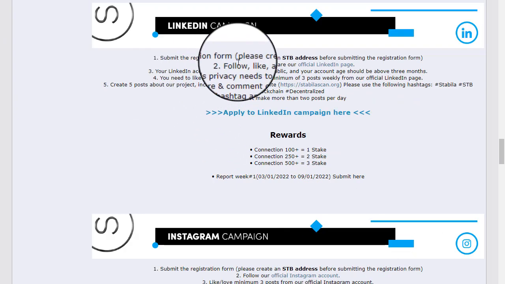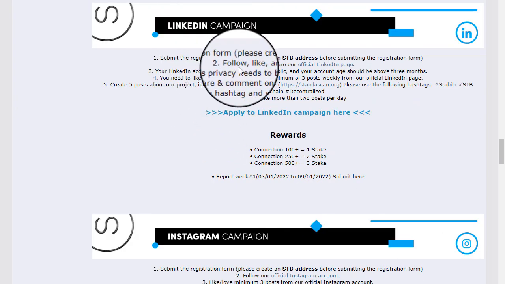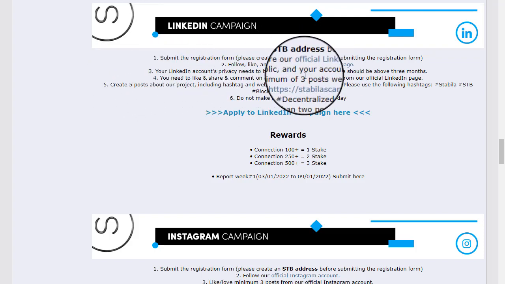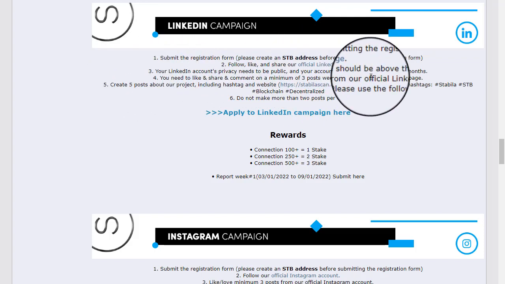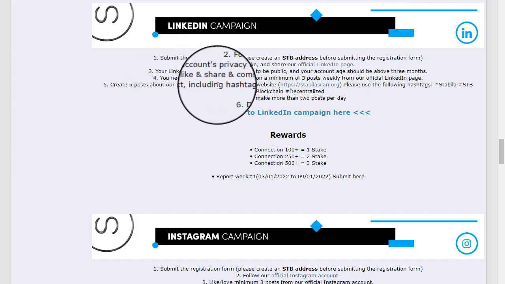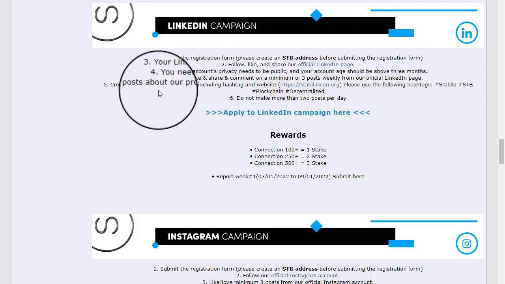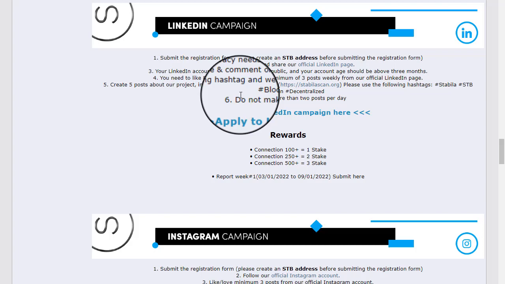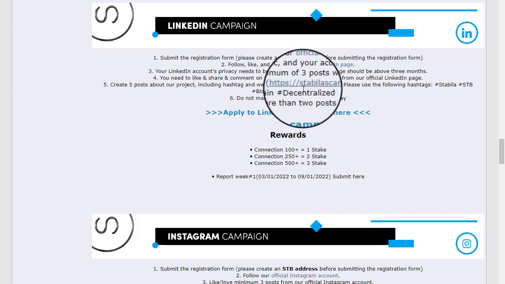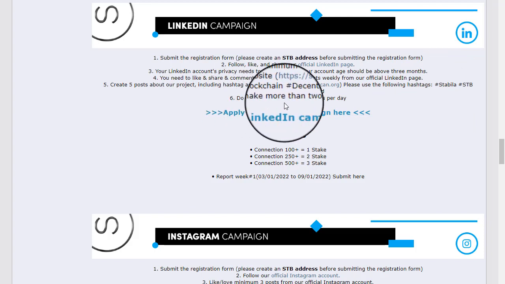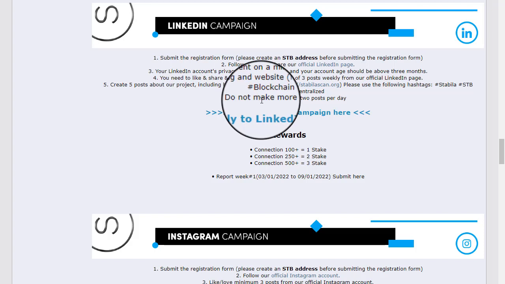So this is the LinkedIn campaign. Follow, like and share our official page, your account privacy needs to be public, and your account age should be above 3 months. You need to like, share and comment on a minimum of 3 posts weekly from our official LinkedIn page. Create 5 posts about our project including the hashtag and website. This is their website link, so please use the following hashtag. Don't make more than 2 posts per day. Only 1 post and 1 share will be accepted per day.